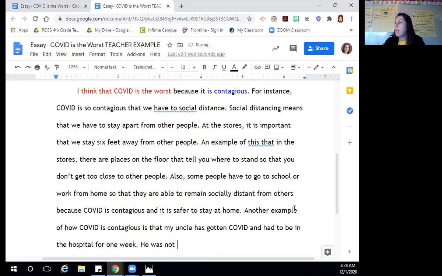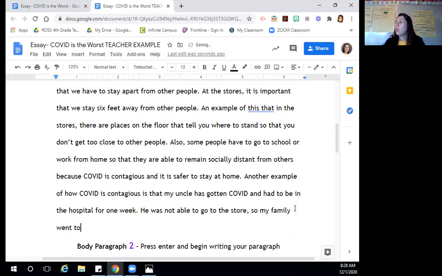He was not able to go to the store, comma, so my family went to buy him groceries while he was quarantined. So I think that this is probably good.